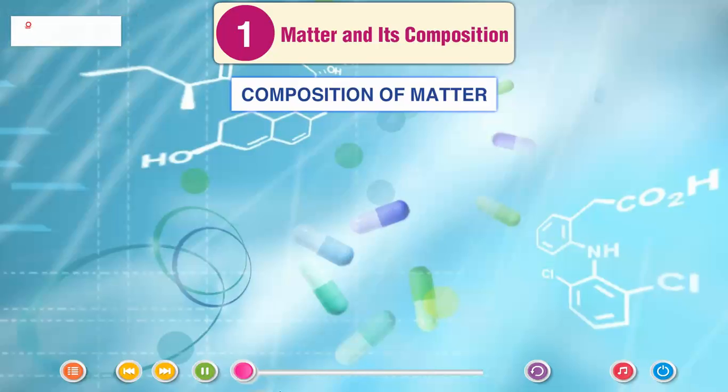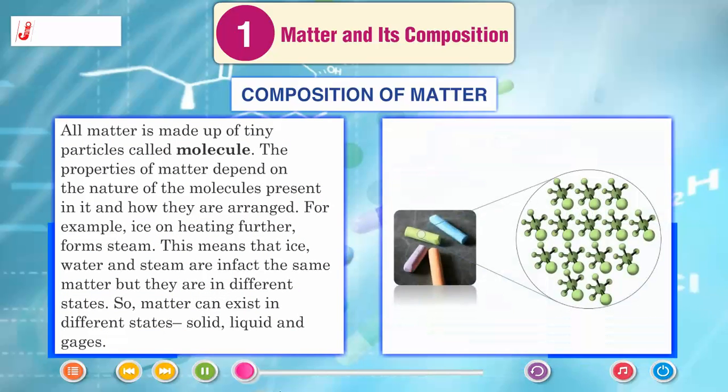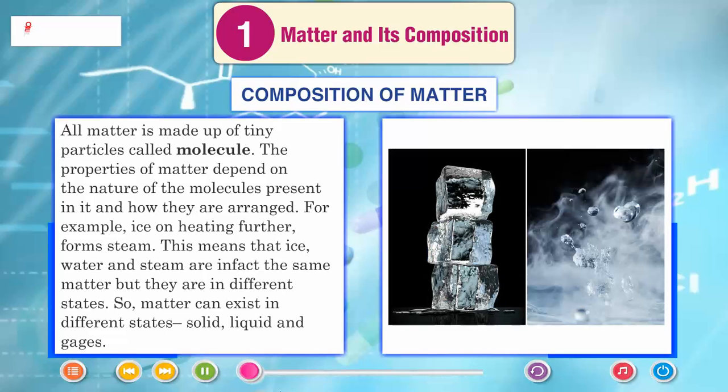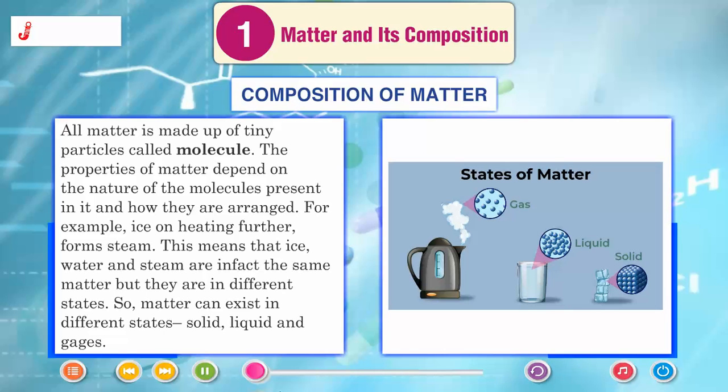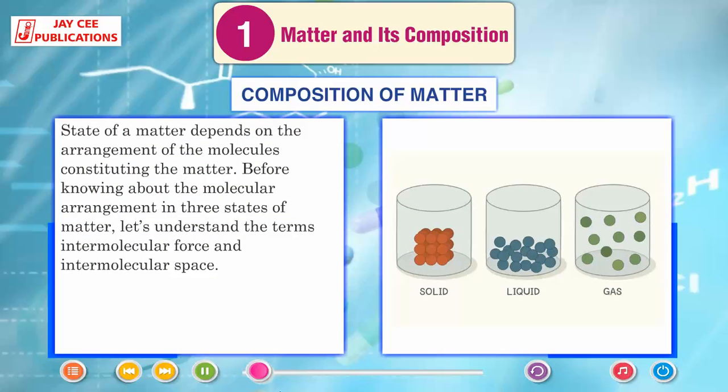Composition of matter. All matter is made up of tiny particles called molecules. The properties of matter depend on the nature of the molecules present in it and how they are arranged. For example, ice on heating forms water, and water on heating further forms steam. This means that ice, water and steam are in fact the same matter, but they are in different states. So, matter can exist in different states: solid, liquid and gas. The state of a matter depends on the arrangement of the molecules constituting the matter.